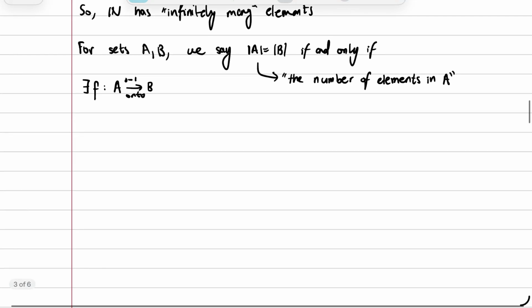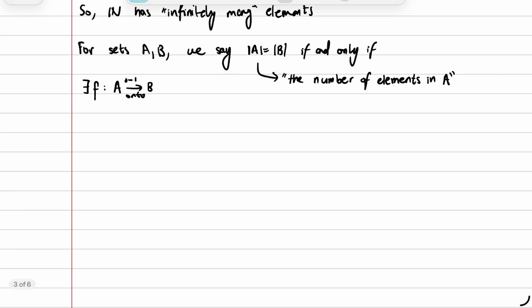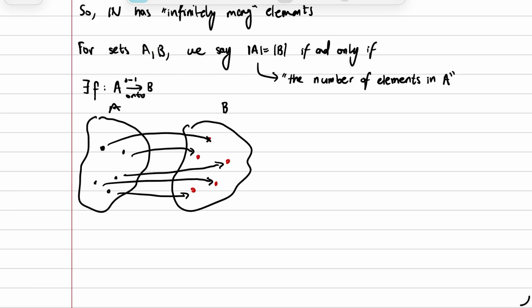Now, in order to understand what this means, I'll give an illustration. Notice how every element of A is uniquely paired with another element of B, such that there are no elements of B left over. That's what it means to be both one-to-one and onto. If this is true, then there's the same number of objects in A as in B, as you can see by this example. This even applies for infinite cases.